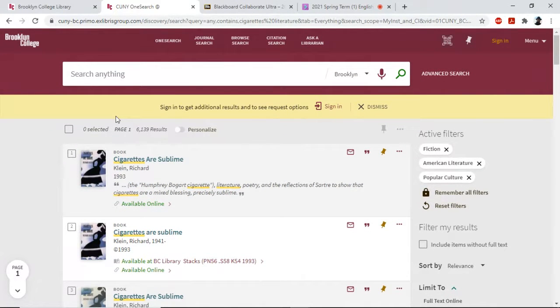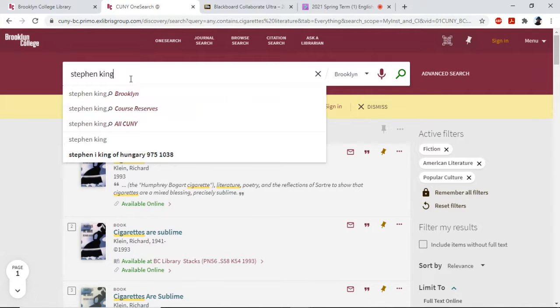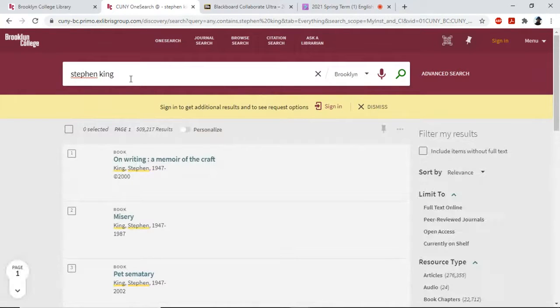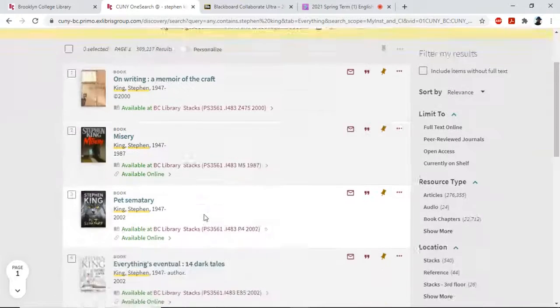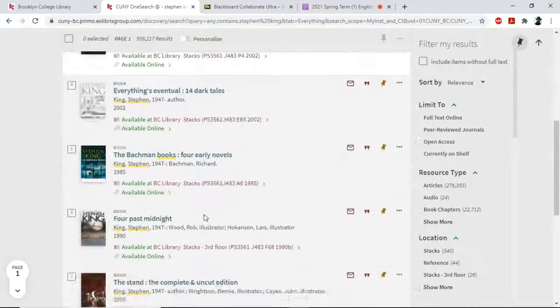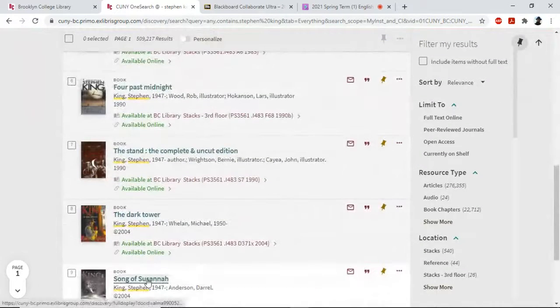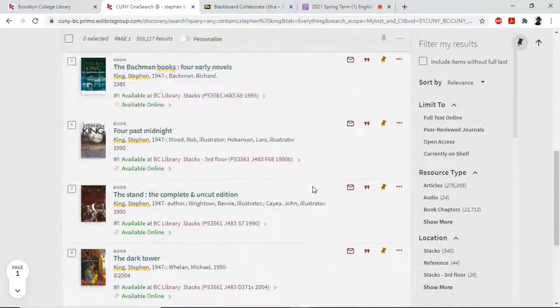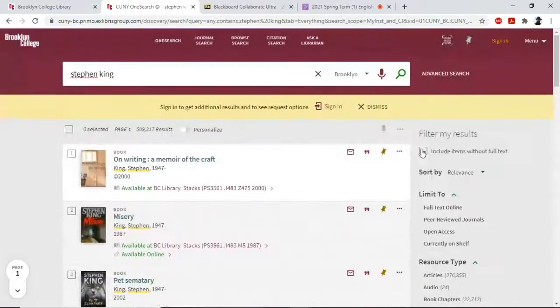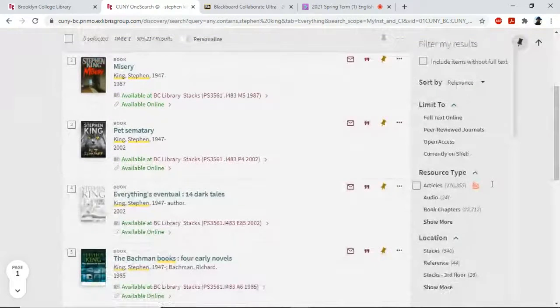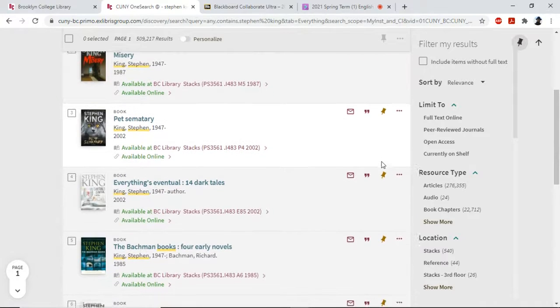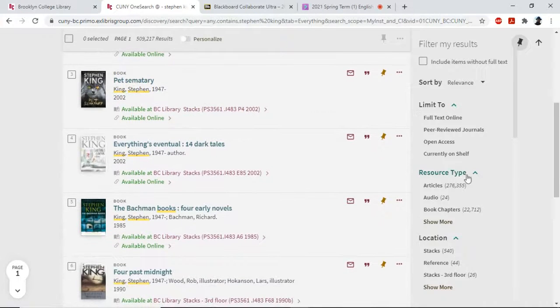As we found, there's not a lot that is directly written about the 10 o'clock people. So you might try the author's name at this point, see what comes up. So the first thing you see is that you get all of the novels and story collections that are actually written by Stephen King. You don't really want to deal with those right now. Potentially at a later stage, you might want to incorporate some of his other texts, but it's a 7 to 10 page research paper that you're doing, so you want to keep it pretty tight.